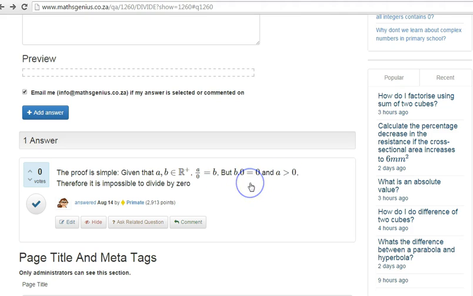So if anybody asks you, why can't we divide by 0? Just tell them this relationship where A is greater than 0. Therefore, it is impossible to divide by 0.